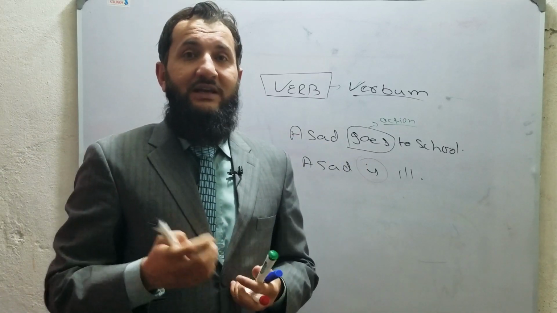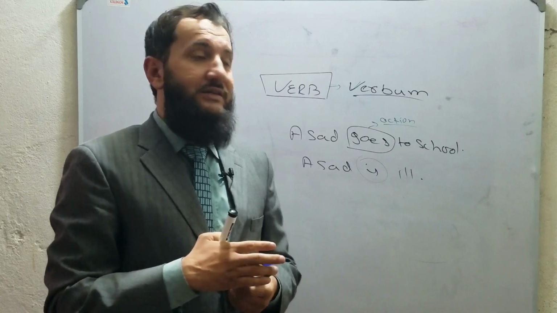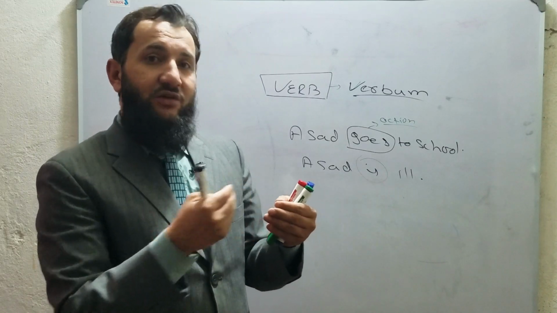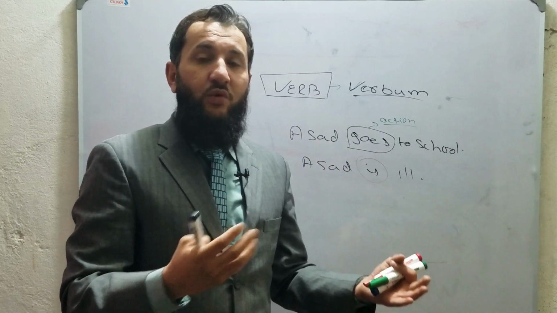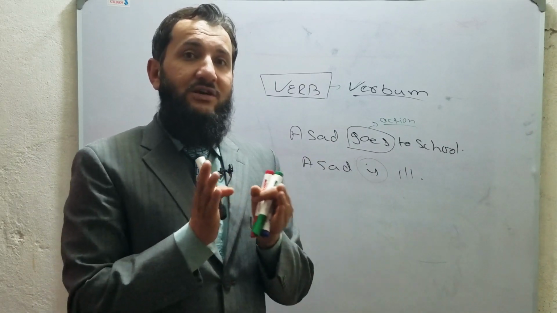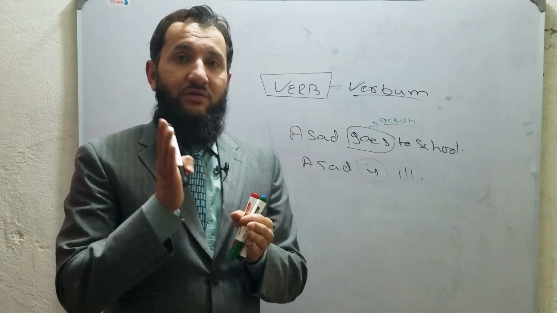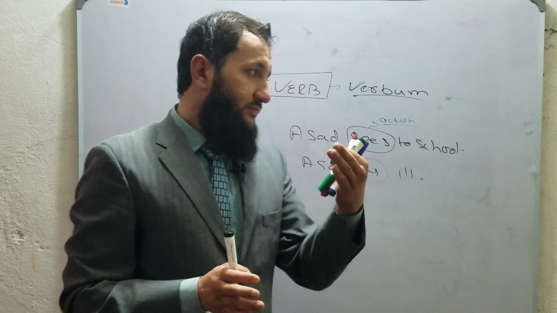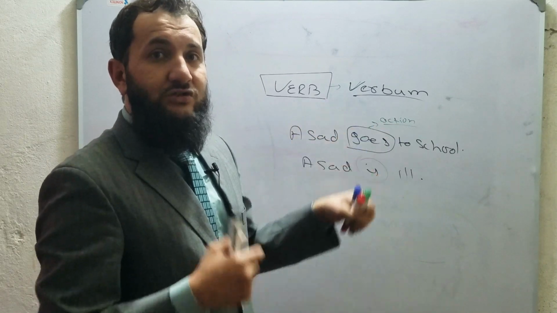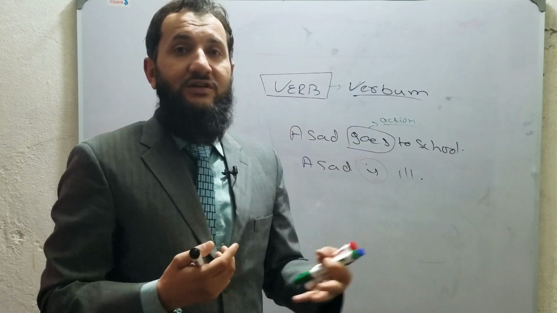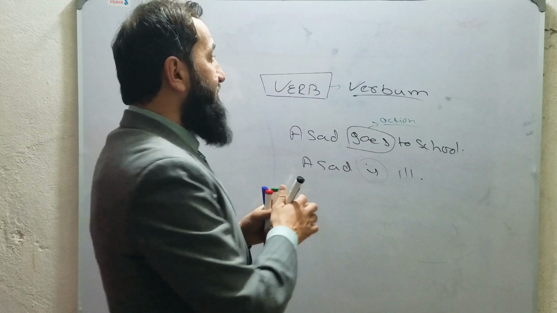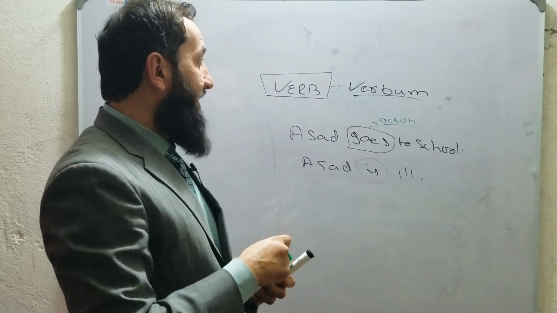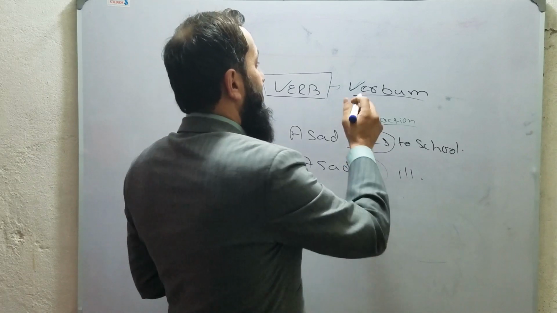Verb is basically time. Verb tells about the time. Verb is the thing that distinguishes one sentence from another, one tense from another. Verb is the only thing that tells you whether you are talking in present, past or future. Clear? So verb is not that confined. So let's write the accurate definition of verb.